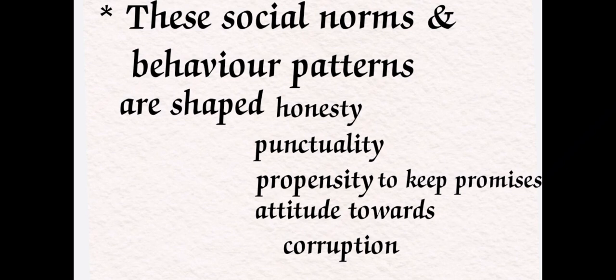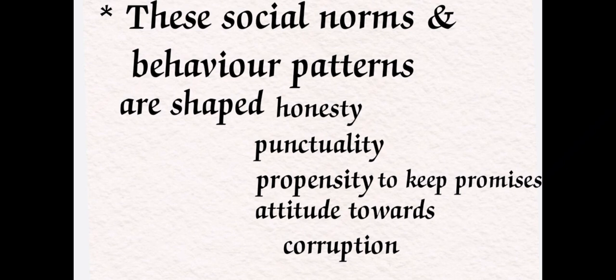Mostly these important social norms and behavior patterns shape honesty, punctuality, the propensity to keep promises, and attitude towards corruption. Okay, so these important features are very important.